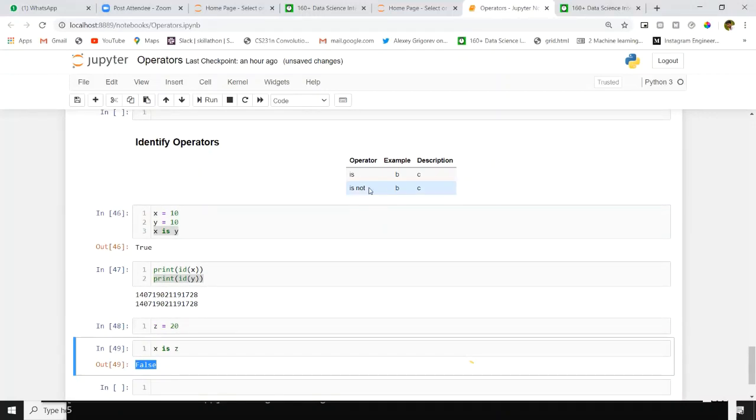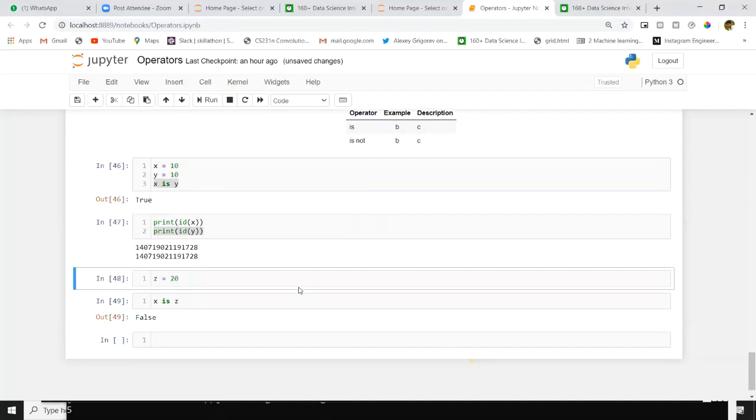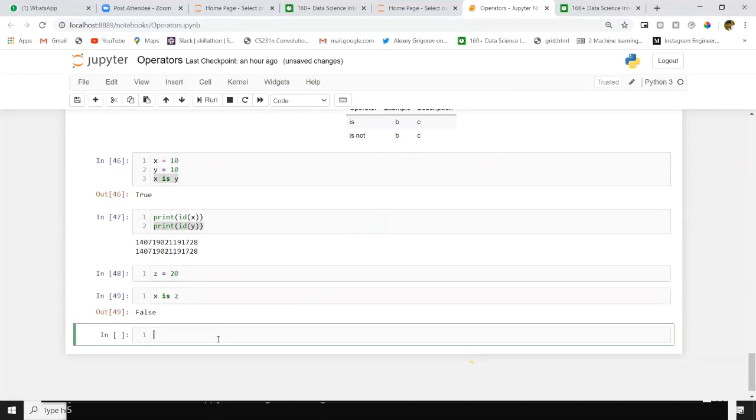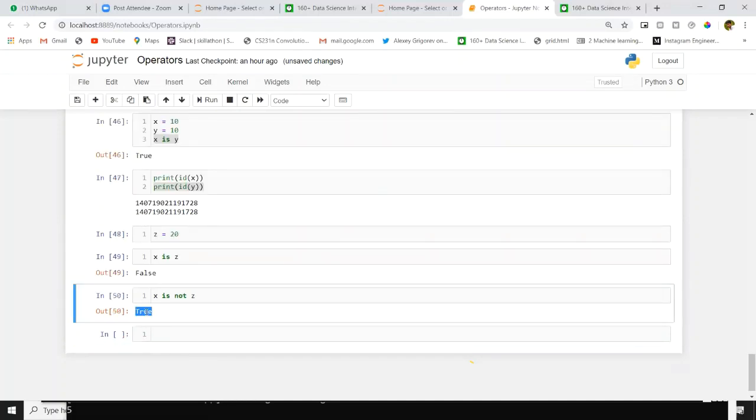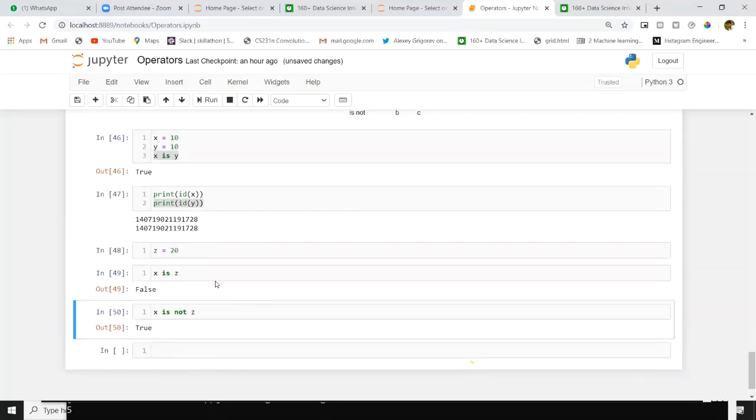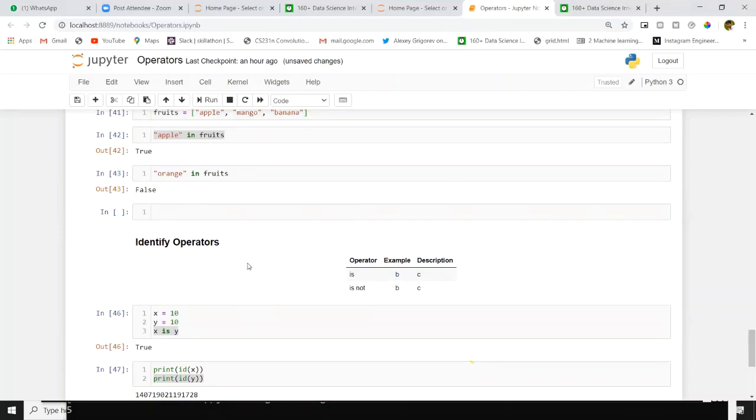The next operator is the not operator. Simply this will reverse your output. Suppose x is z is false, right? Now x is not z, you will get true. This will reverse your actual output. That's it, identity operators.